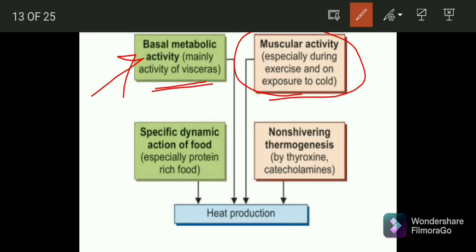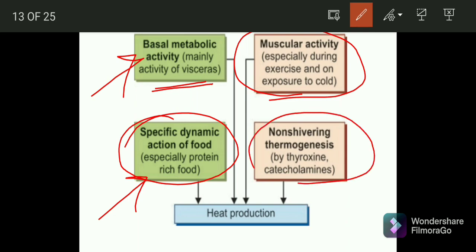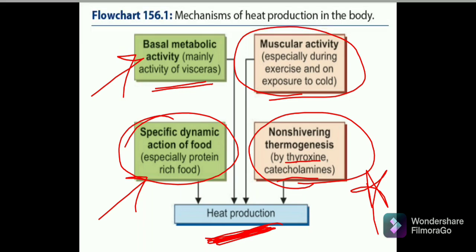The third one is the specific dynamic action of food, especially protein-rich foods. If you are taking eggs, fish or chicken, these have a much higher protein content, so this will raise your body temperature. The fourth one is non-shivering thermogenesis, which is basically by thyroxine and the catecholamines. This will also cause heat production. Fine. So we have discussed these things.